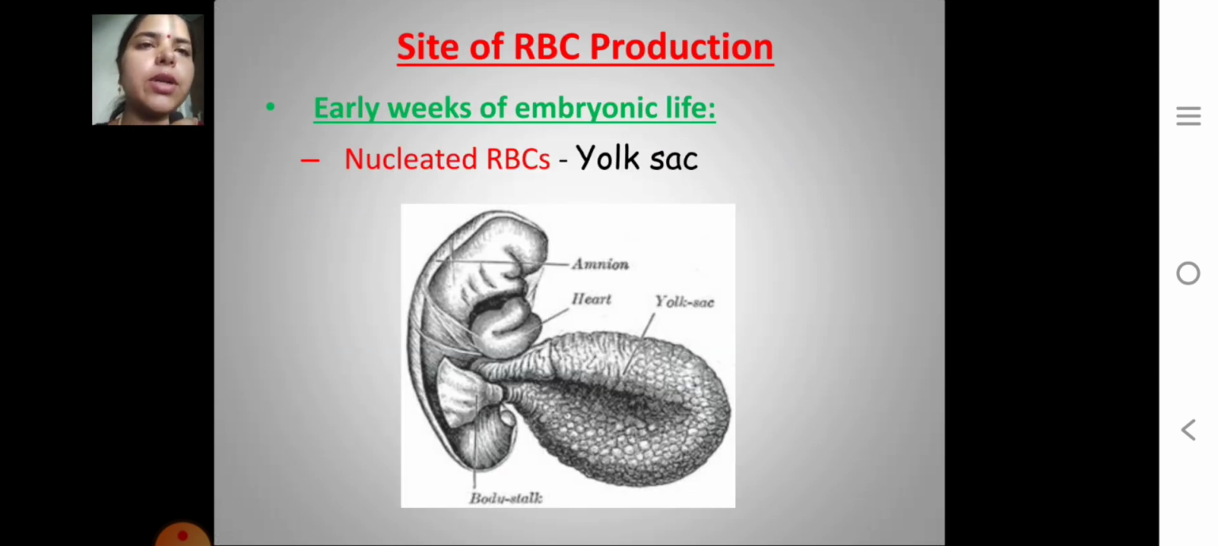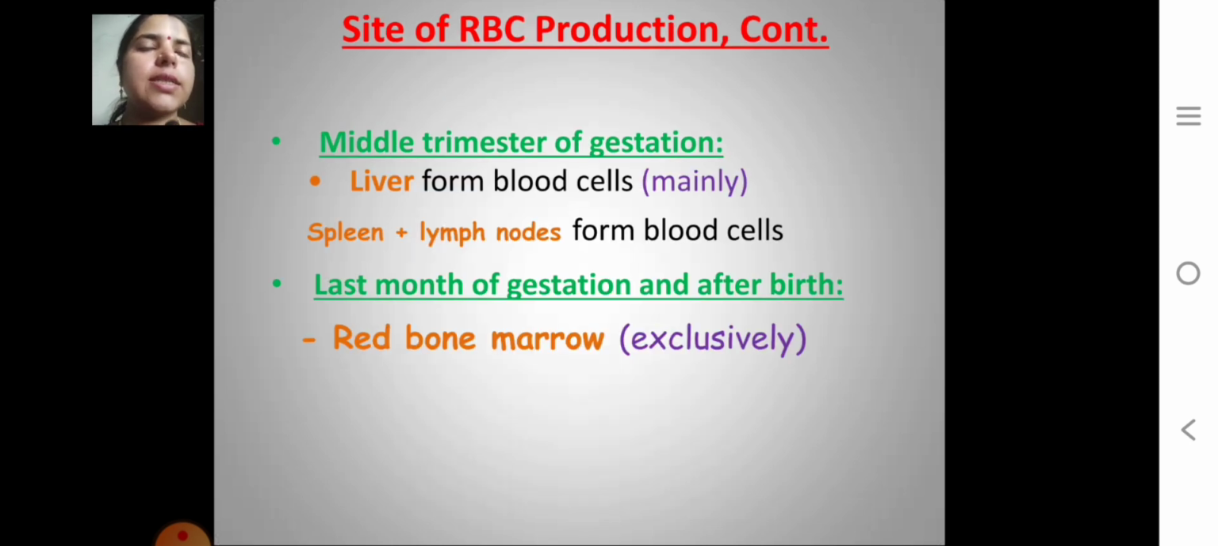Site of RBC production: in the early weeks of embryonic life, nucleated RBCs are produced in the yolk sac. In the middle trimester of gestation, the liver forms blood cells, along with the spleen and lymph nodes. In the last month of gestation and after birth, red bone marrow produces RBCs exclusively.